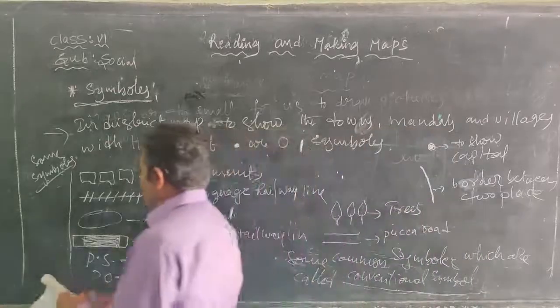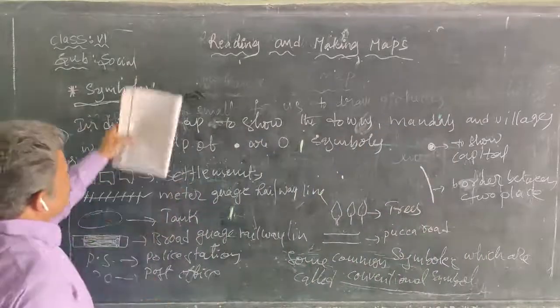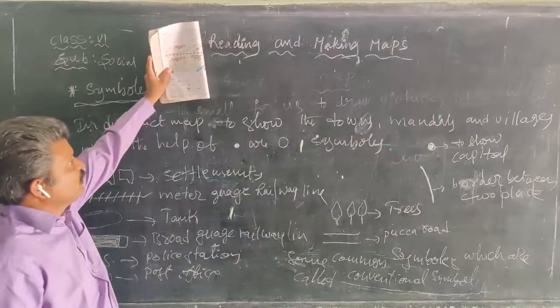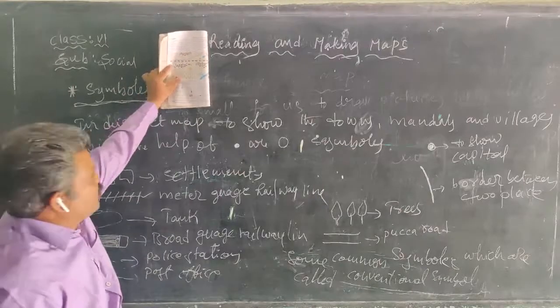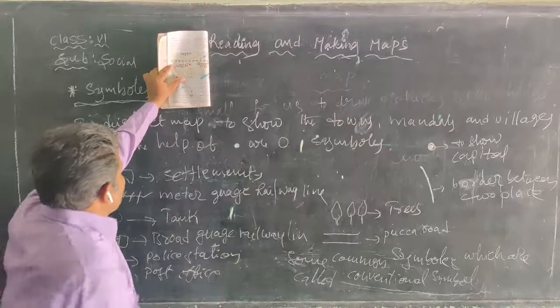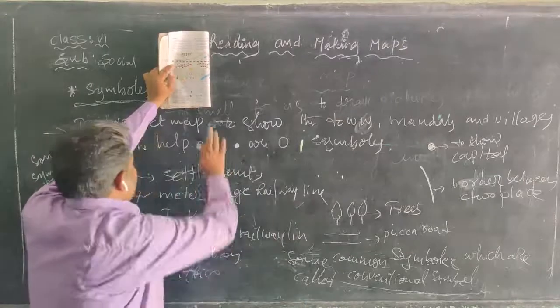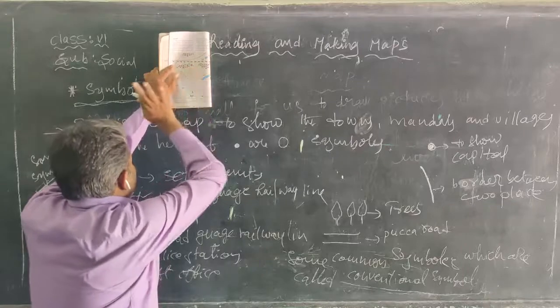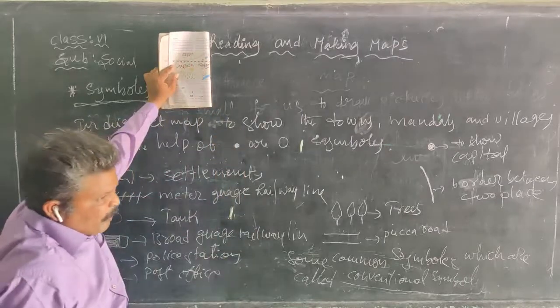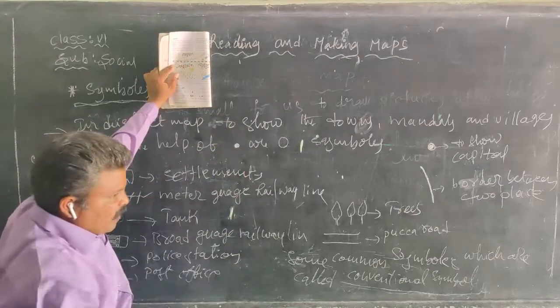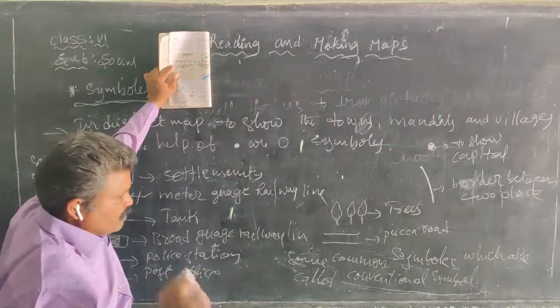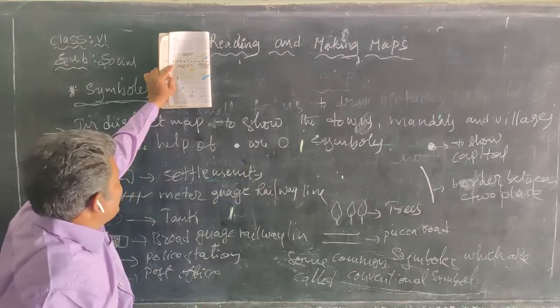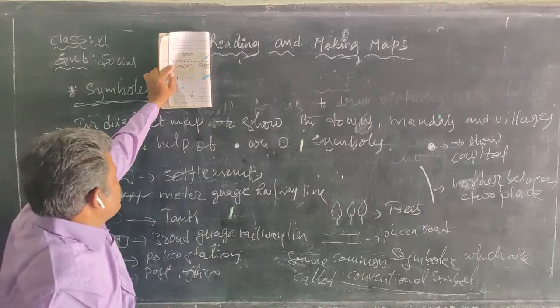When they provided this sketch map, there is a lot of information to know. For example, here they provided a Siripuram village map, with each and everything. Where is the railway station? Where is the school? Where is the tank? Which direction is the church?